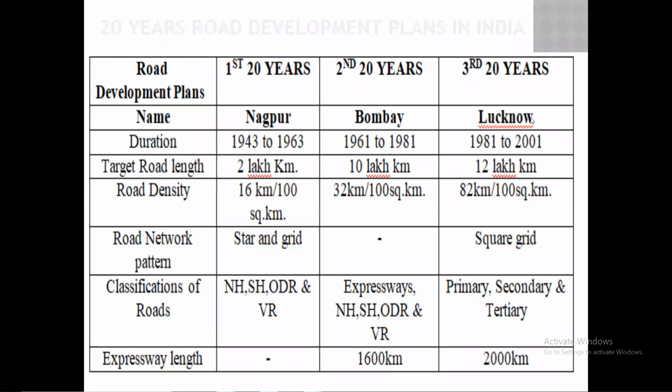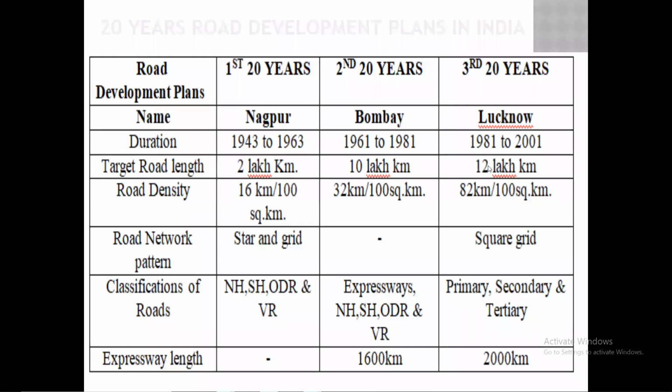The first 20 years plan is also called the Nagpur plan. Okay, see the table carefully. The first 20 years development plan is also called the Nagpur plan. The second 20 years development plan is called the Bombay plan. And the third 20 years plan is called the Lucknow road development plan.